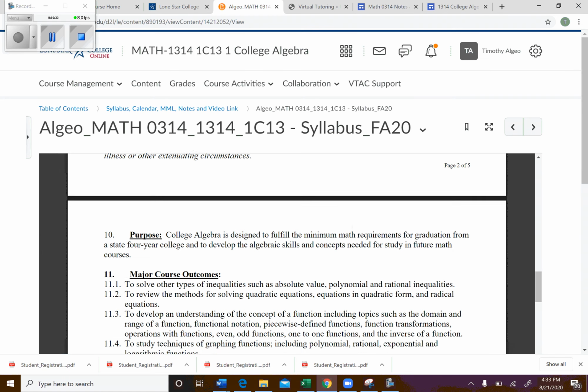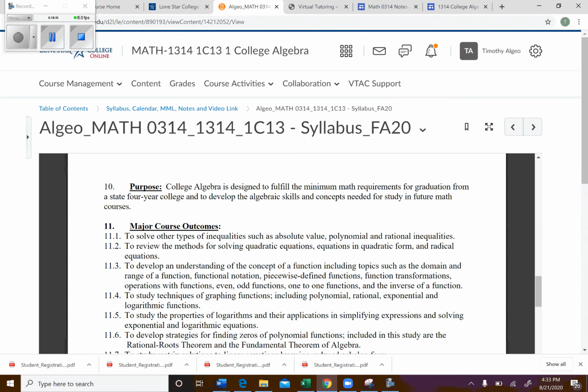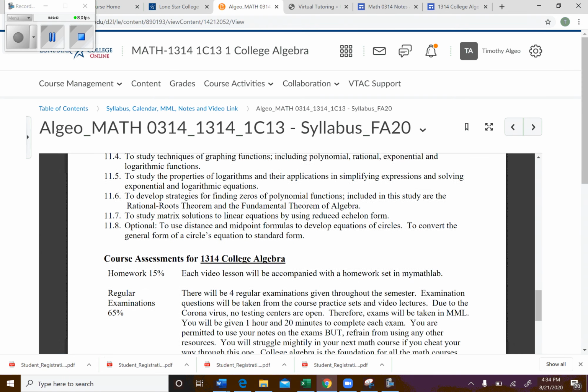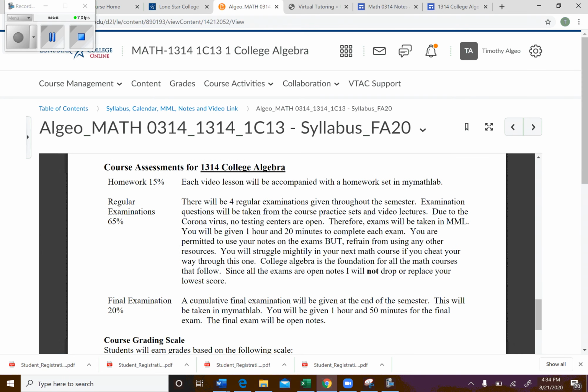Okay, here's college algebra. Once again, there's a purpose. Basically, you're trying to fulfill your degree plan, and then you can look at the outcomes if you want to. You can look over these in depth on your own. Let's look at how you're assessed here. This time, homework's only going to be 15%. Okay, still a pretty good chunk though. And then you're going to have 4 regular exams for college algebra, and that's going to take up 65% of your grade.